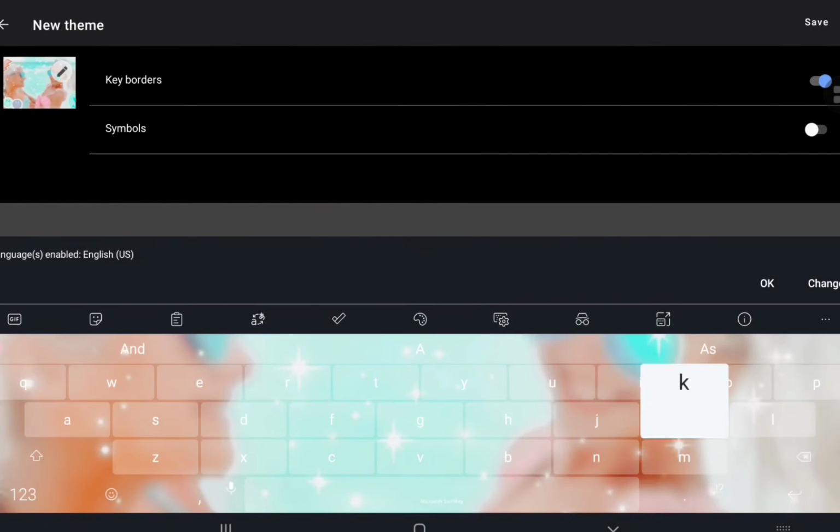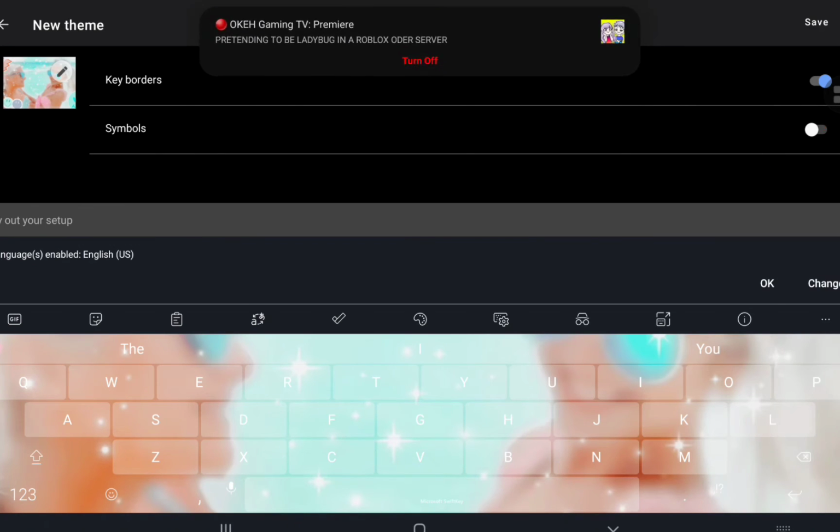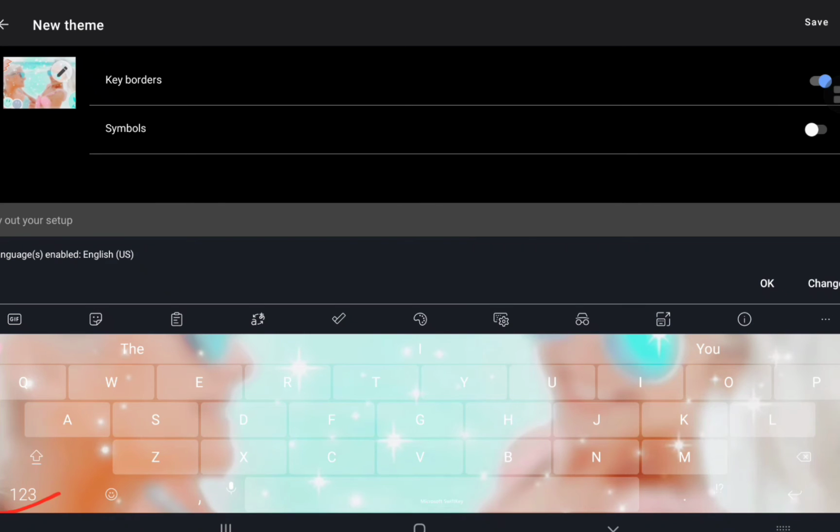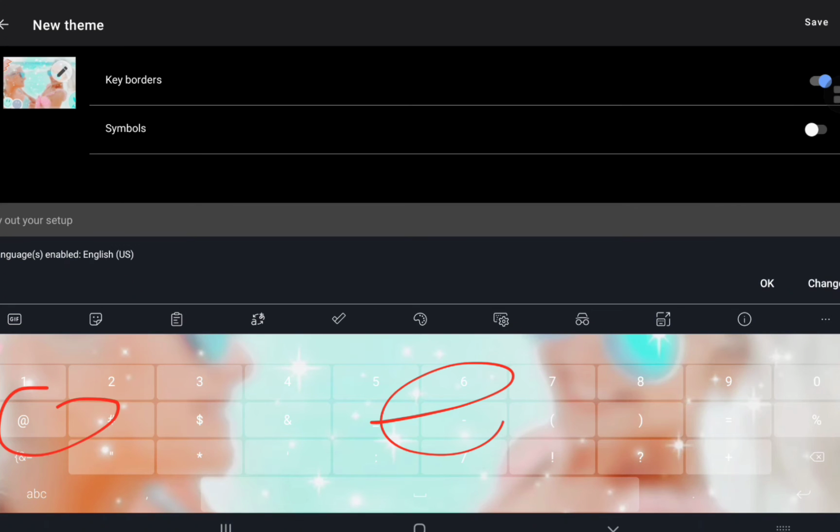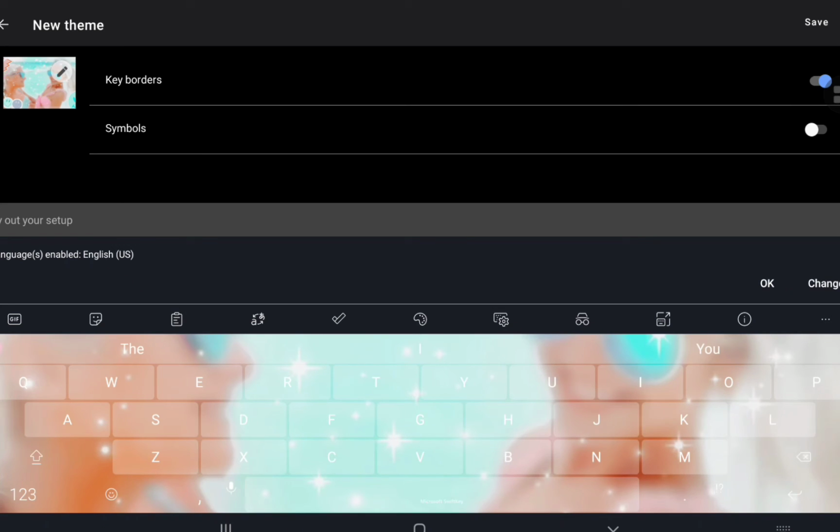Ooh. So there, you got your keyboard, but make sure you press symbols, because if you don't press this symbol thing, you just have to go to this number and click these kind of buttons. If you're lazy about that, click symbols here, turn it on, and then there you go. There are the symbols on the normal keyboard, and if you want to press it, just hold it down and it'll become that.